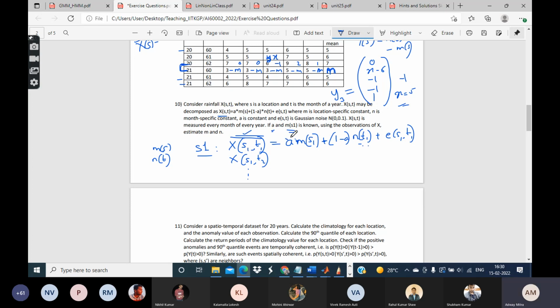I know A, so I know 1 minus A also. I also know MS1. MS2, MS3 I don't know, but MS1 I do know. And the error, I don't know it, but I know its properties, namely its mean is 0, and its variance is given.